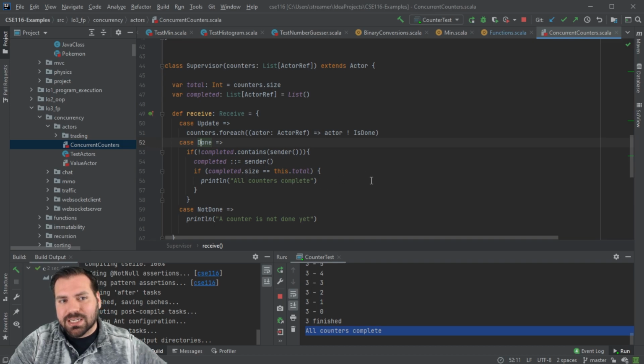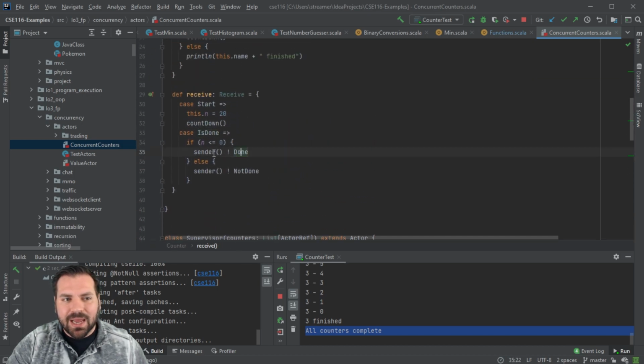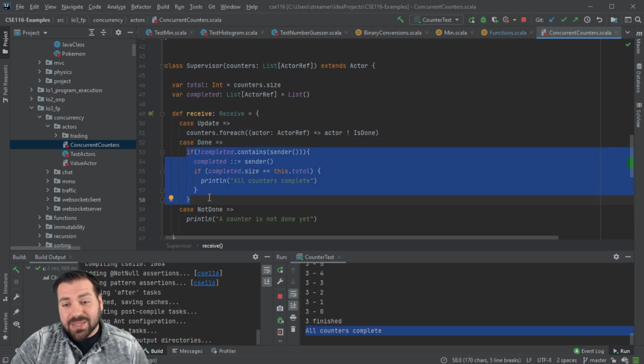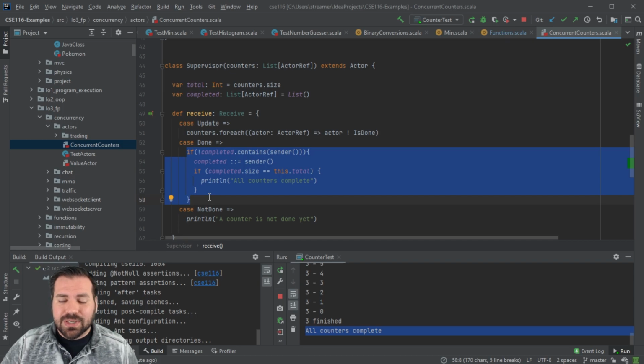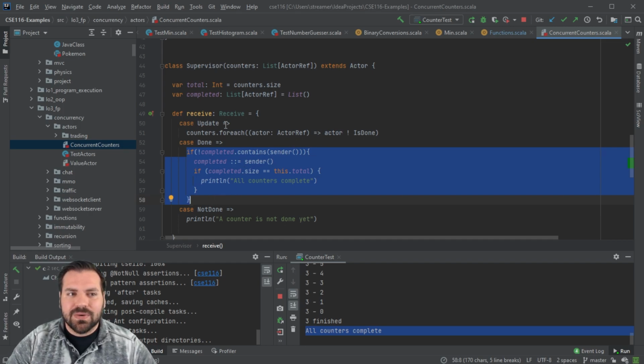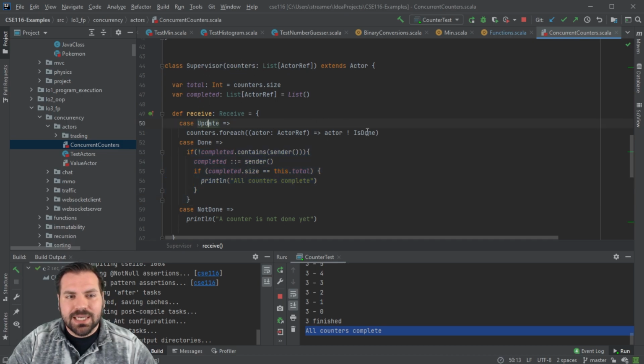So you can see how these messages are being passed across actors. This actor is sending a message to another actor, which is sending a message back using the sender. Whoever sent this to me, send them the done message. We're getting the done message here and running this code. So it kind of creates some spaghetti code. You have to trace through it a bit, which makes it fun for quiz questions. But as long as you follow the messages, you can find out what's going to happen in each actor. So the supervisor gets update, sends is done, ends up returning done, and then runs this code.